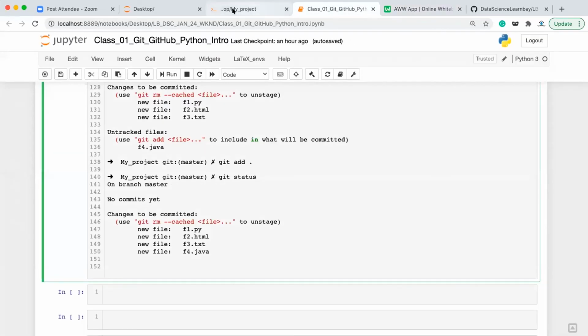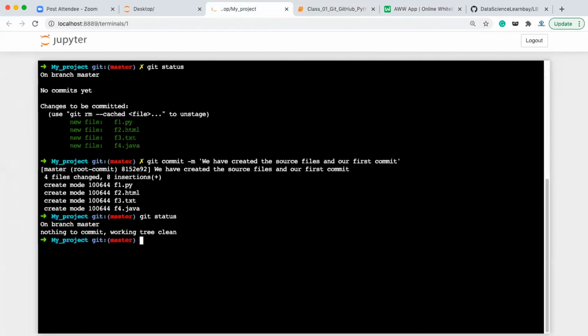If that is the case, let me rename this local branch, this master branch, to main. How can we do that? To rename this, we have a command called git branch. So to rename this, we'll be using git branch -m master main. Now if you execute it, you'll see that this master branch is renamed as the main branch. So we have renamed it as the main branch.